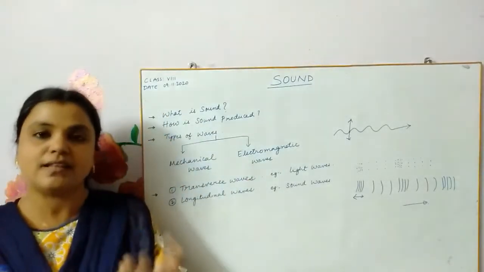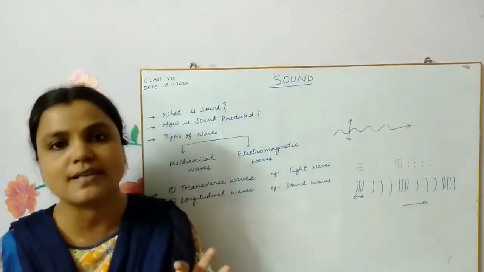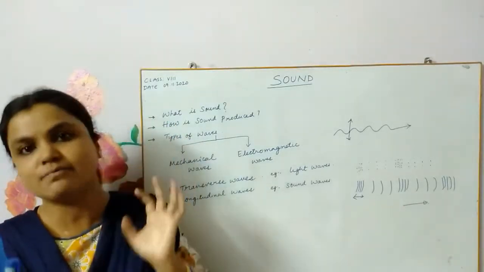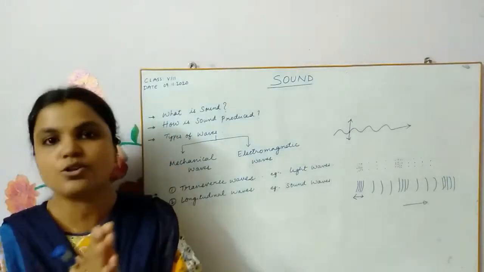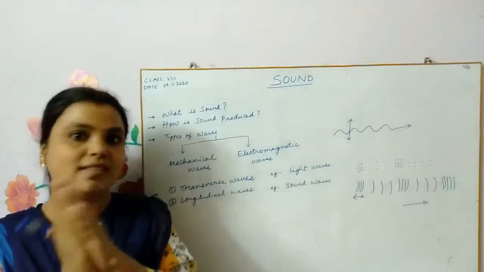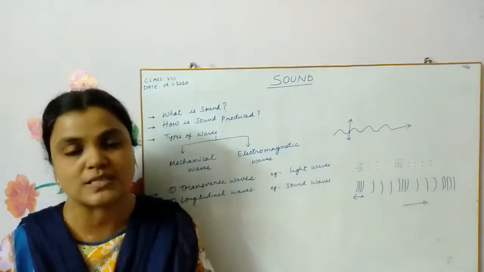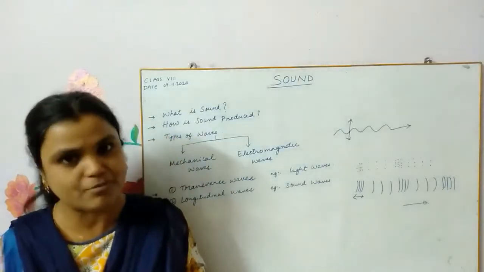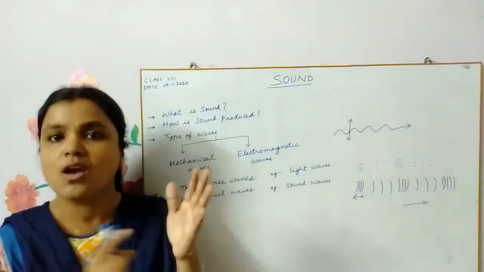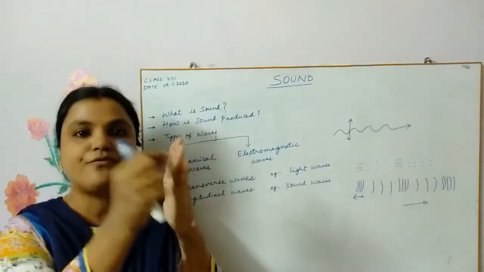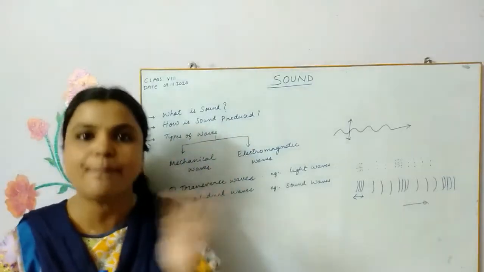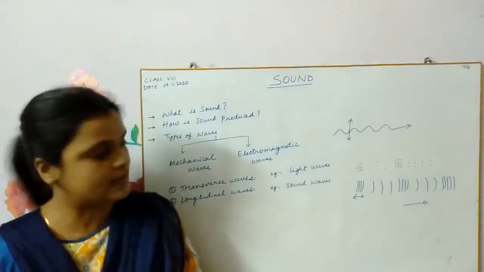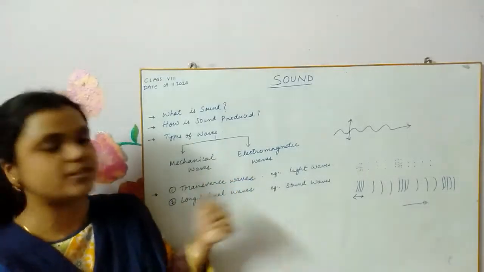Coming to the waves again, there is one more very important classification, and that is mainly based on the particles of the medium, children. How the particle is vibrating. I told you that first the vibration happens and then sound. Because of the vibration, the sound is produced. Now, what is vibration? To and fro movements of the particles of the medium, right? When this plate is struck, it vibrated. Each and every point or particle of the plate vibrated. Depending on how it vibrated, we have two types of waves: transverse waves and longitudinal waves.